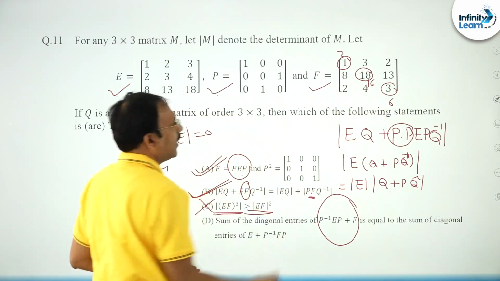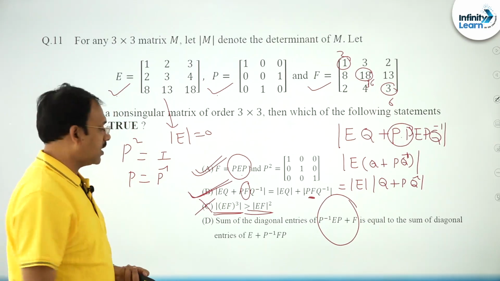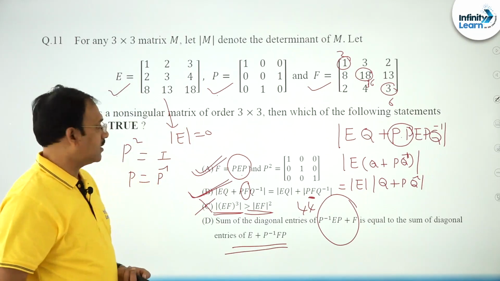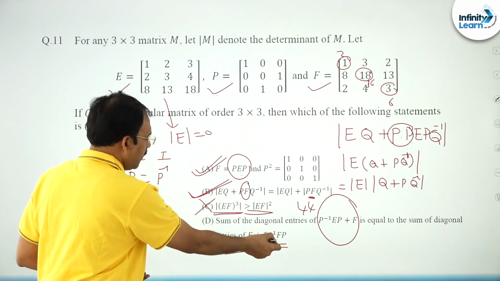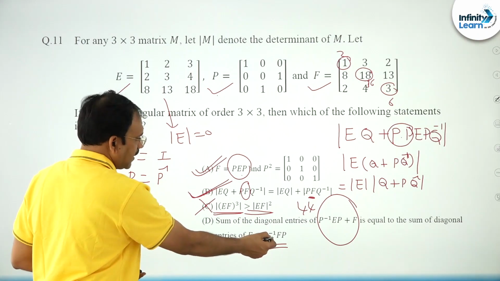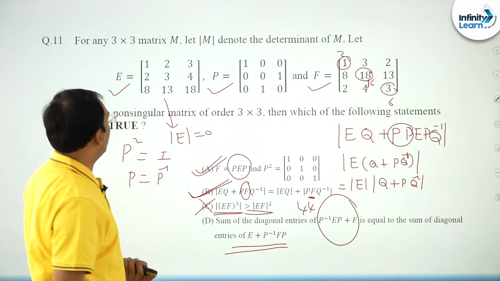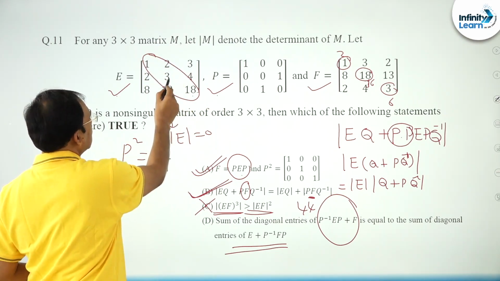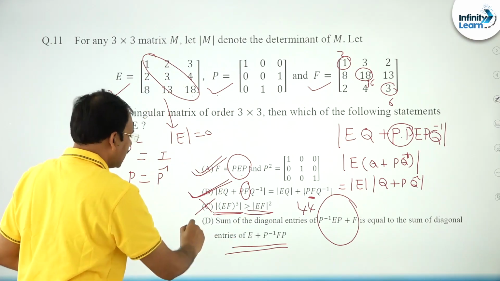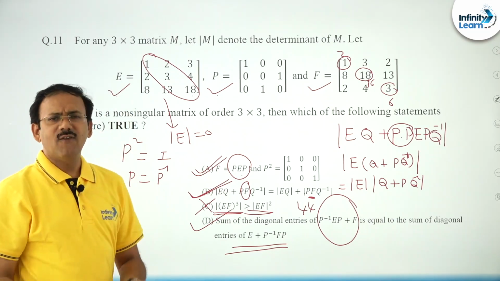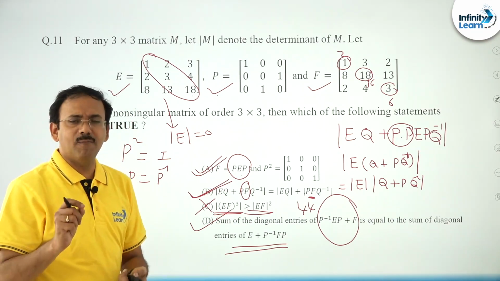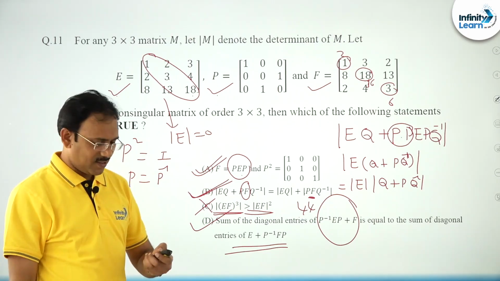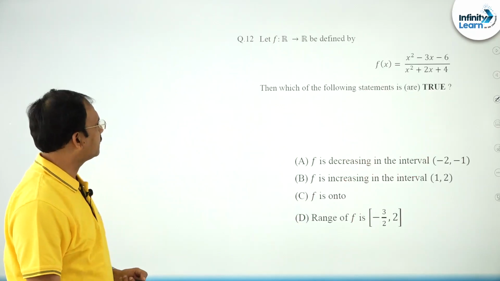The trace you can find: 36, 42 plus 2, 44 is the trace of this matrix. In the same way, F you can write as PEP, P inverse gets cancelled, and you will get 2E. Here also, 2E trace is 36, 6, 2, the same. So the same trace, so D is also correct. How simple, friends. If you have a bit of observation, it may take a little time, but you can answer this multi-correct answer type question.